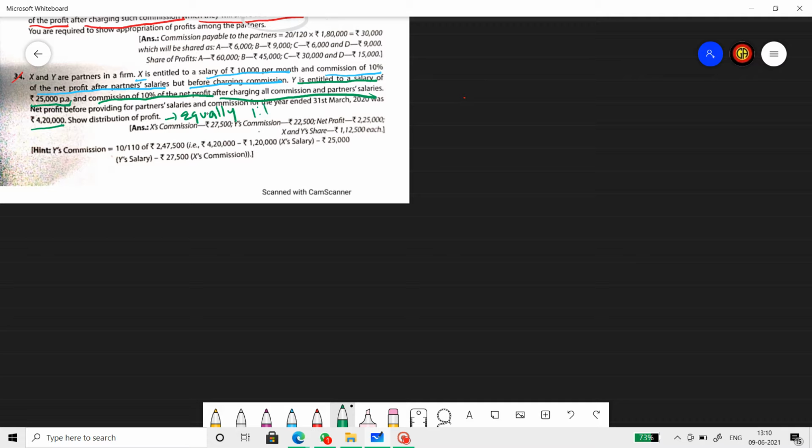So first point to be noted. Now let's prepare the P&L appropriation account. Simultaneously, we can do the working notes also. So 34th question, P&L appropriation account.